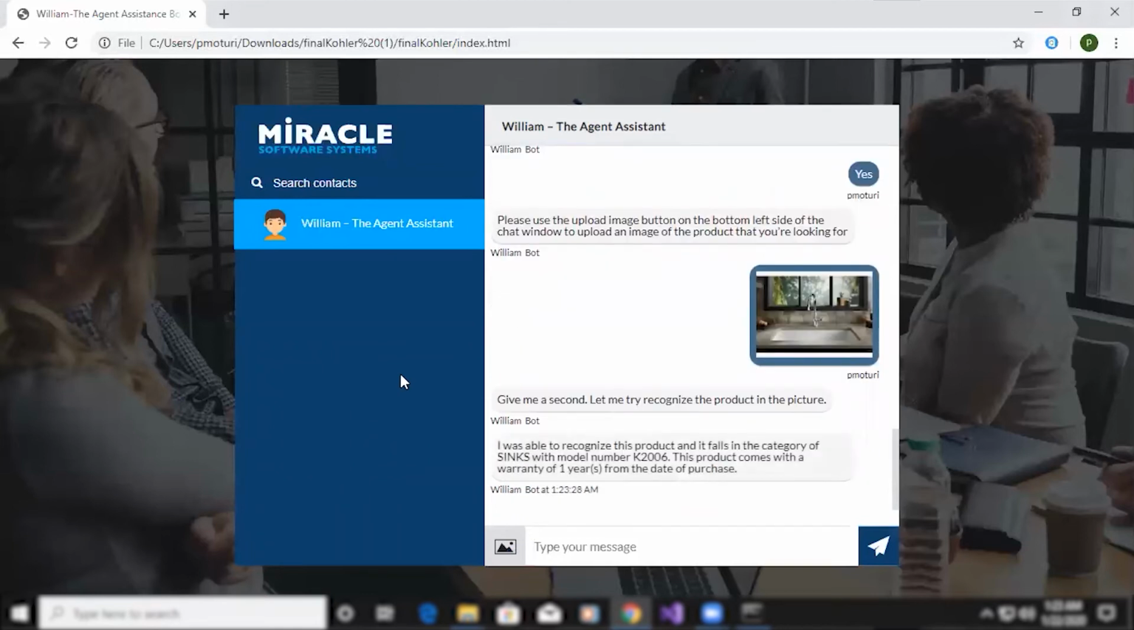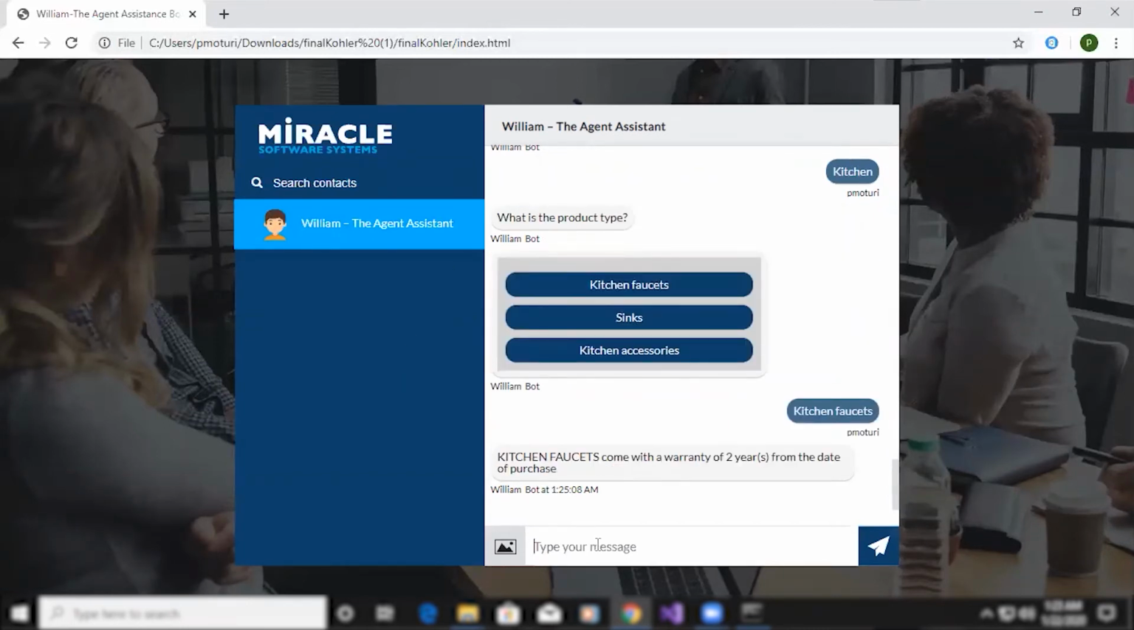So it is recognizing, and it says, I was able to recognize this product and it falls in the category of sinks. So it is a product of sinks. Its model number is K2006. This product comes with a warranty of 1 year from the date of purchase.